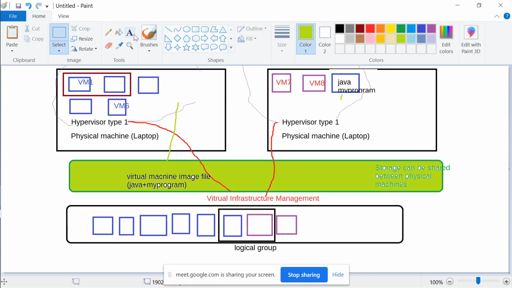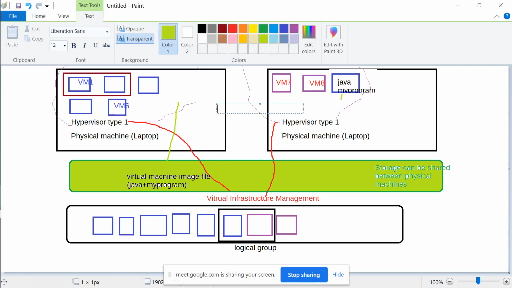So for the user who is using the Java program, whoever is using this machine, this is very seamless. That user will never come to know that his hypervisor has changed, and because the hypervisor has changed, the physical machine has also changed. So there has been a migration. This is called a live migration.